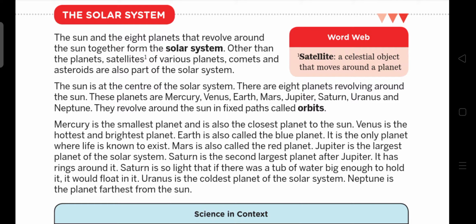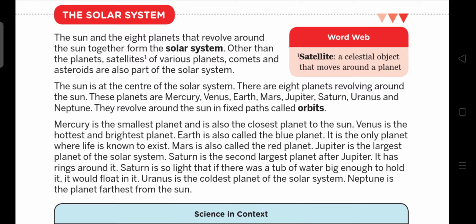So you have to learn these points about these planets. Jupiter is the largest planet in the solar system. Saturn is the second largest planet after Jupiter, and it has rings around it.